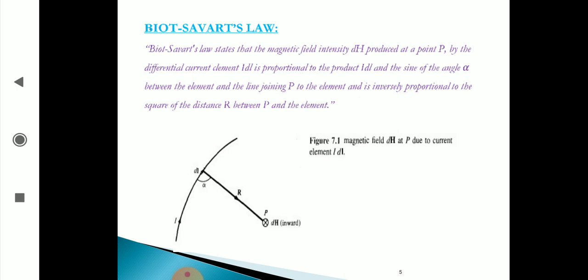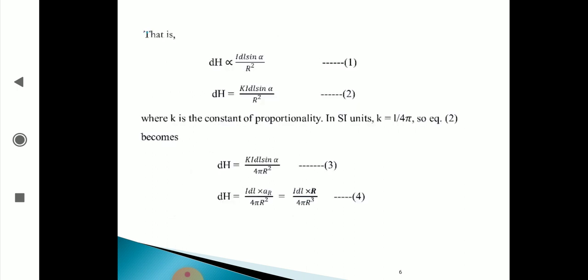Here I can say mathematically, by Biot-Savart's law for the magnetostatic field, the magnetic field intensity dH is proportional to I dl, also proportional to sin alpha, and inversely proportional to r square. Therefore, dH is equal to k I dl sin alpha by r square, where k is the constant of proportionality.